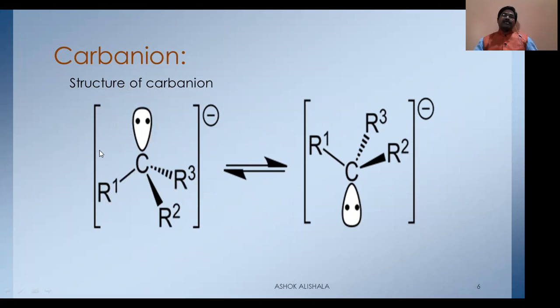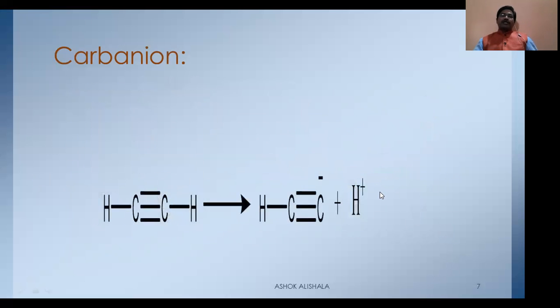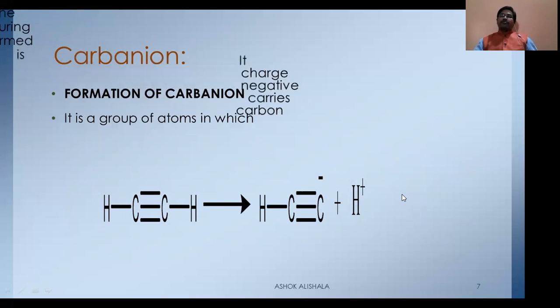Therefore the shape is pyramidal, similar to ammonia. These two forms are interconvertible. So, the carbanion carbon is sp3 hybridized, and the structure of the carbanion is pyramidal in shape like ammonia.